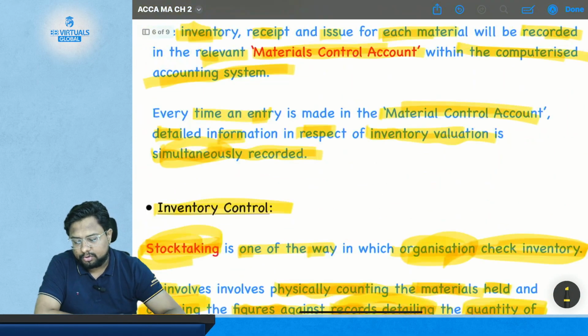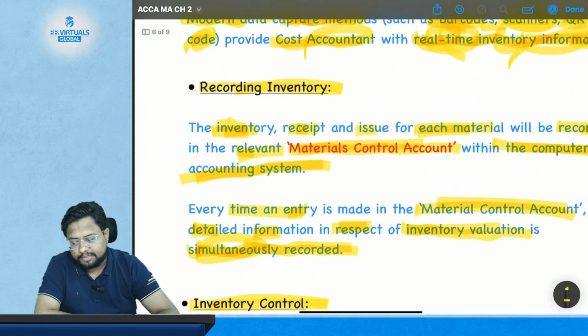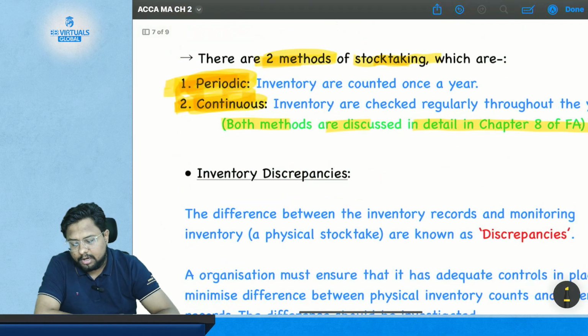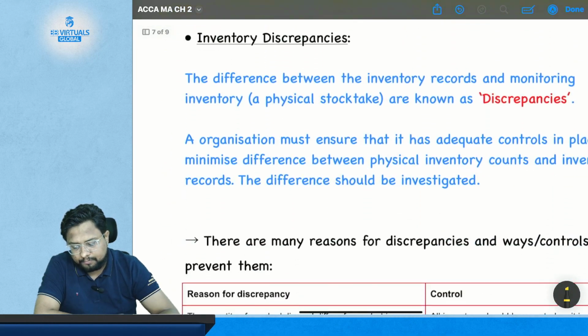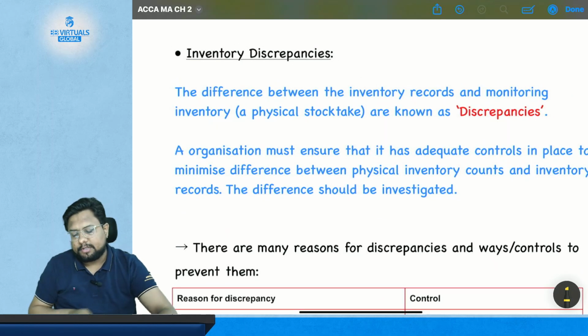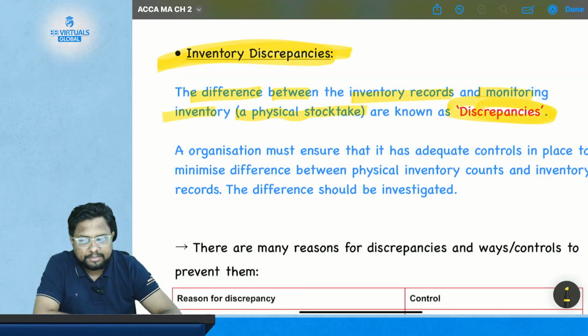Okay, so now, as we have discussed what an inventory control system is, what recording of inventory is, and what inventory control and stock taking are, the next point is inventory discrepancies. The second topic is inventory discrepancies. What are inventory discrepancies? It is the difference between the inventory record and the monitoring of the inventory, that is, a physical stock take.